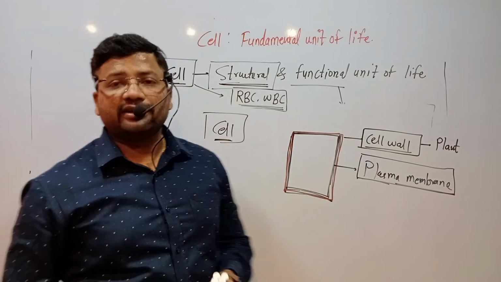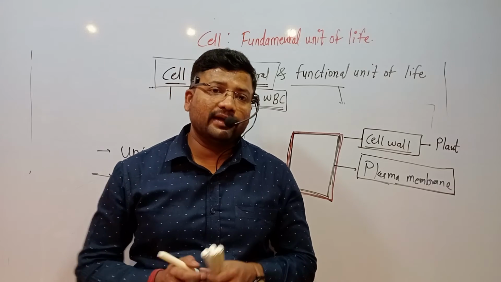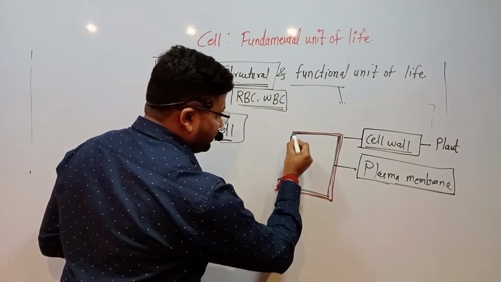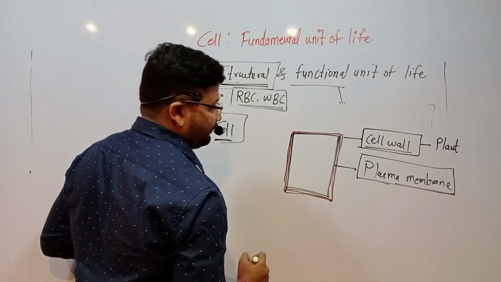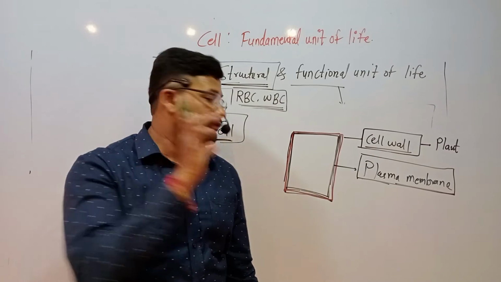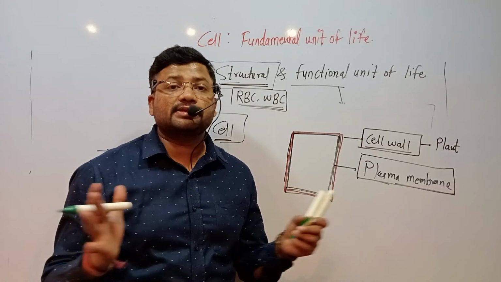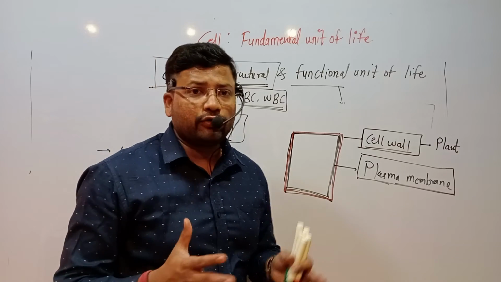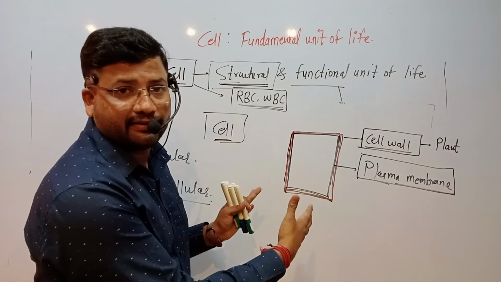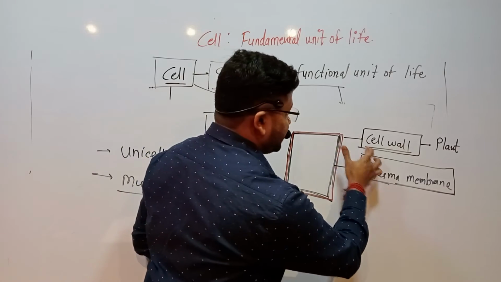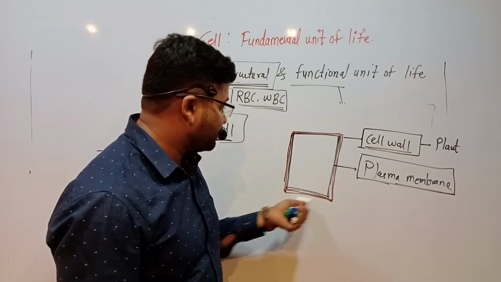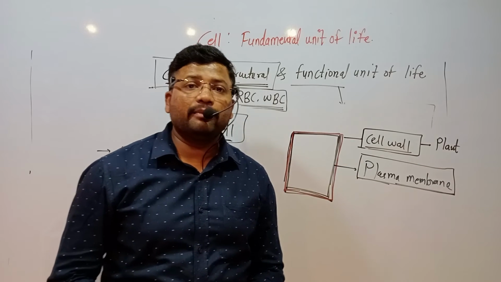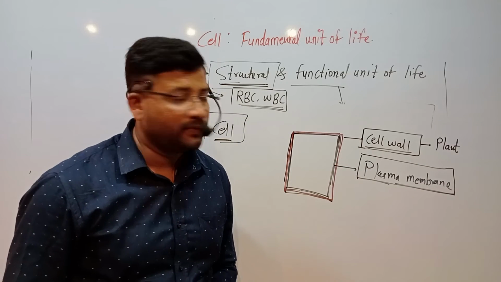What is the function of the cell wall? The function of the cell wall is to protect the cell. The outermost layer, the cell wall, protects the whole cell from the external environment. If the external environment changes, the cell should remain as it is. In the plant cell, the cell wall is made up of cellulose.